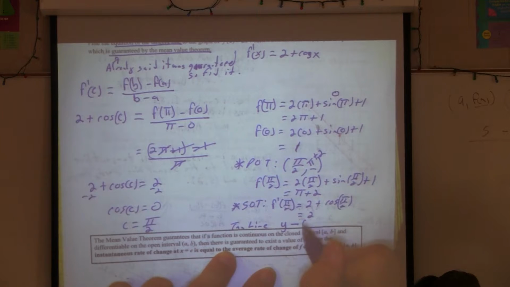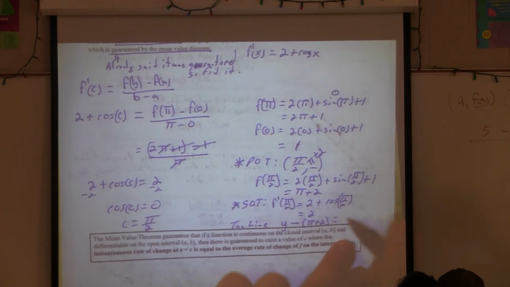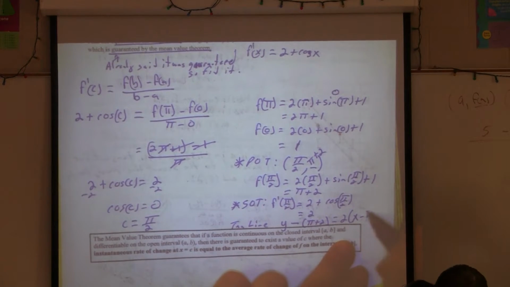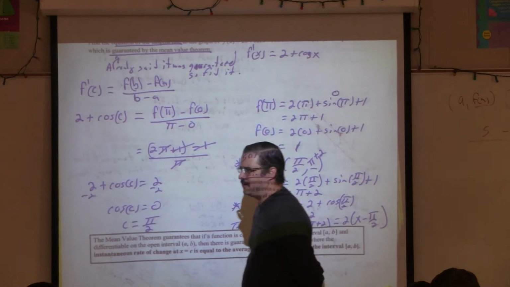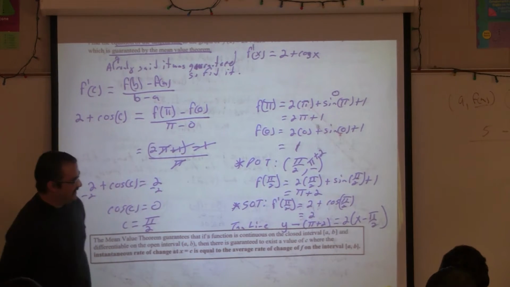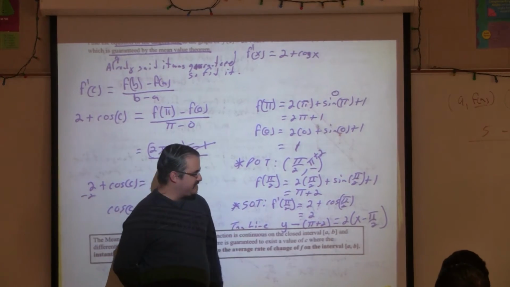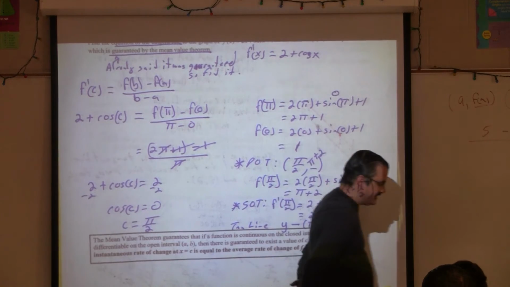Y minus (pi plus 2) equals 2 times (x minus pi over 2). Beautiful, that's a good problem. What would be the equation of the normal line? Y minus (pi plus 2) equals negative 1 over 2 times (x minus pi over 2).